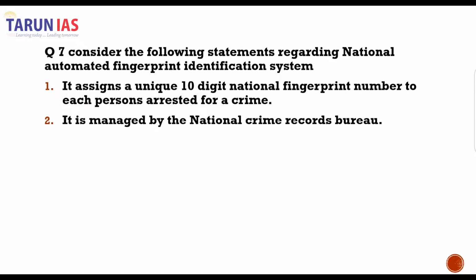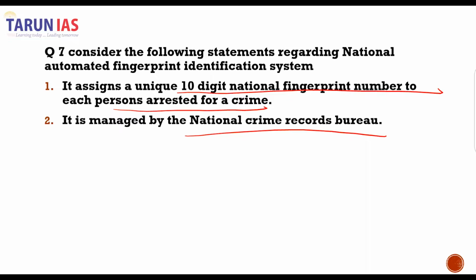Consider the following statements regarding the National Automated Fingerprint Identification System. It assigns a unique 10-digit national fingerprint number to each person arrested for a crime. It is managed by the National Crime Record Bureau.